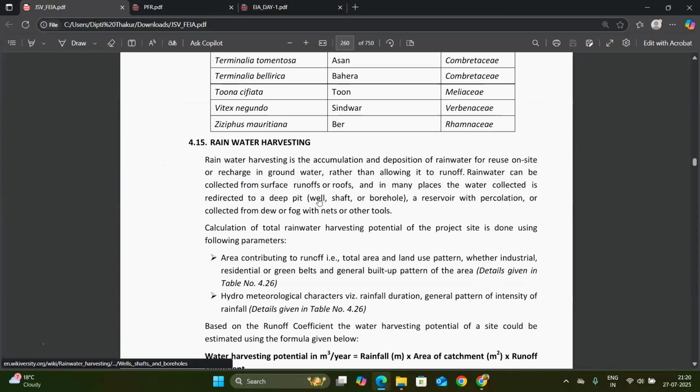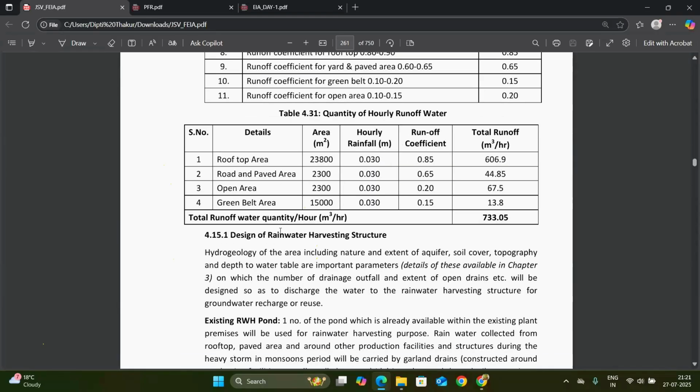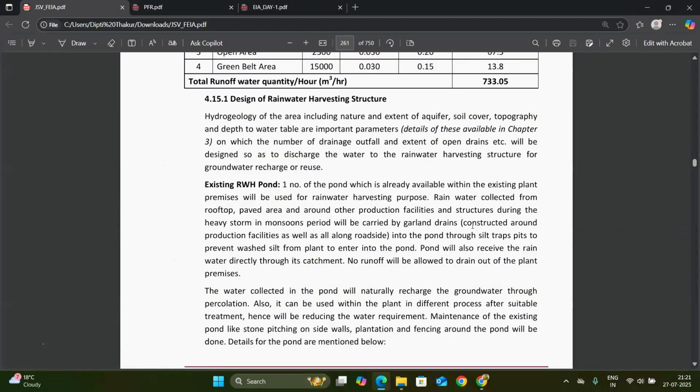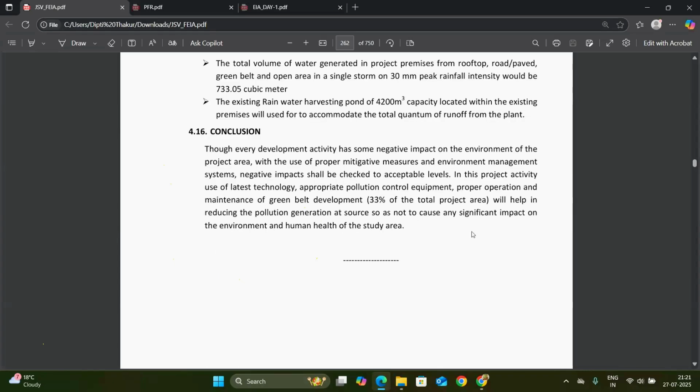And next is the rainwater harvesting. As I say, chapter 4 is very technical in terms of the mitigation and impact on the surrounding area, and this is a very important chapter for the conservation and sustainability of the surroundings of the project site. So rainwater harvesting is also done, and the total runoff water quantity is 733.05 meter cube per hour, and the design of the rainwater harvesting structure is given here.